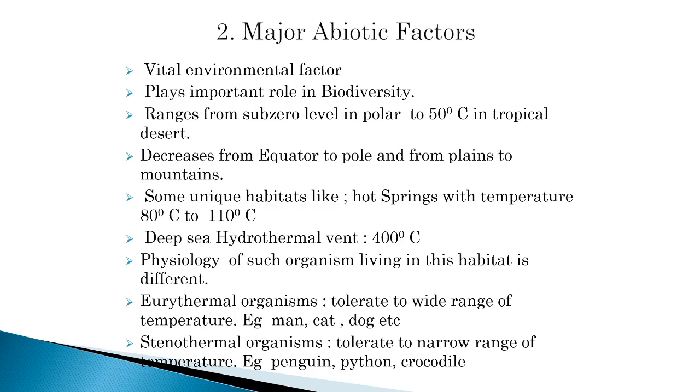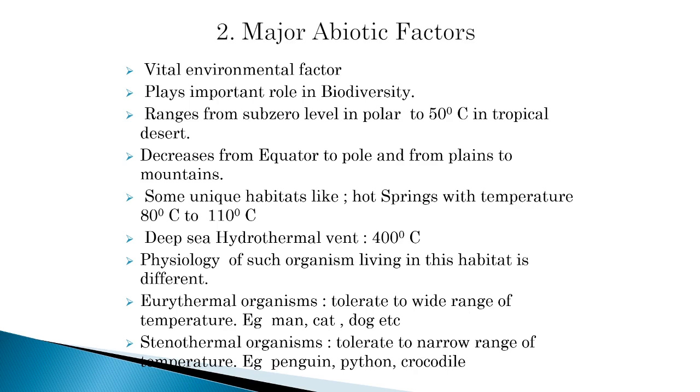Now our next topic is major abiotic factors. Abiotic factors are the non-living factors which play an important role in maintaining the balance of the environment. Temperature is a vital environmental factor, playing an important role in biodiversity, and ranges from sub-zero level in polar regions to 50 degrees centigrade in a tropical desert. It decreases from the equator to the pole and from the plains to the mountains. Some unique habitats, like hot springs, have a temperature of 80 to 110 degrees centigrade, while deep sea hydrothermal vents go up to around 400 degrees centigrade. So the physiology of such organisms is very different.